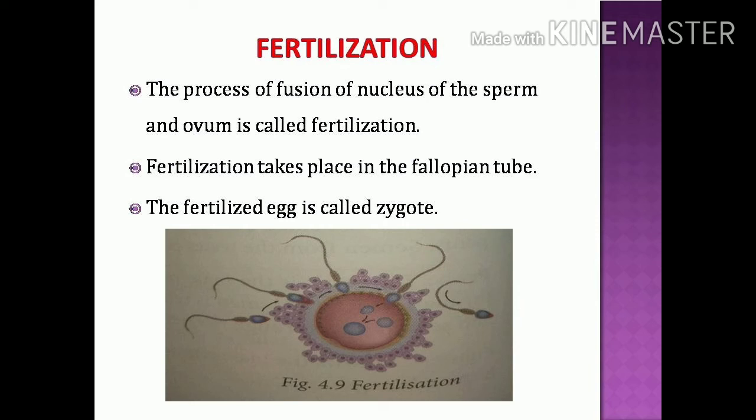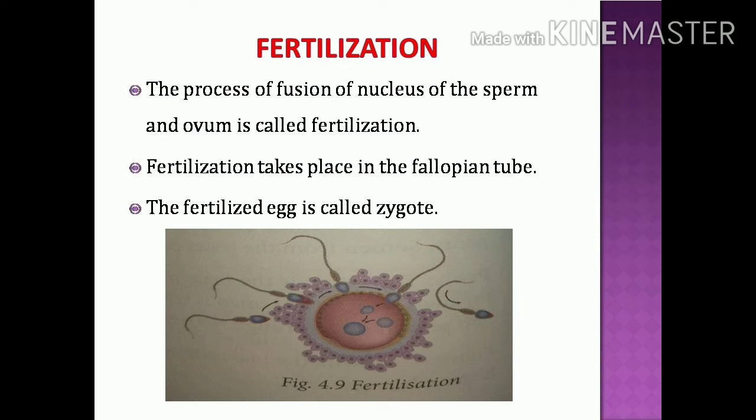Here, in the vagina region, the semen is released. Semen is the mixture of the secretion of accessory glands and the sperms. When the semen is released, it contains millions of sperms. Of those millions, only a few are able to swim in the female vagina region. With the help of the tail, they will swim and then reach the oviduct or fallopian tube. There also, only a few are able to reach it.